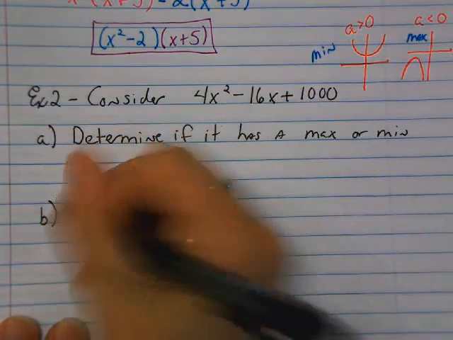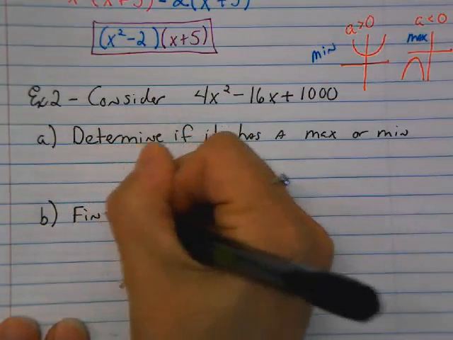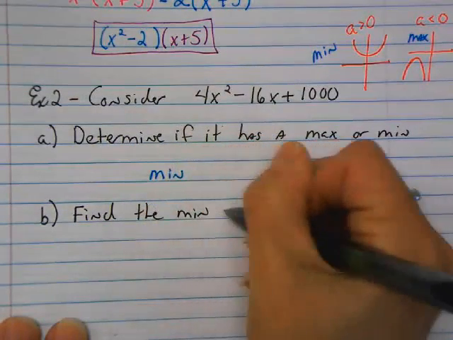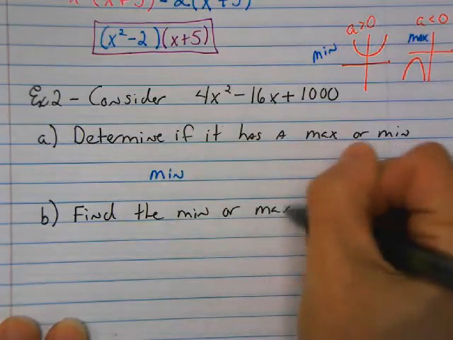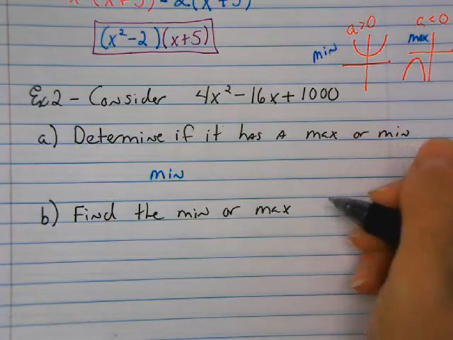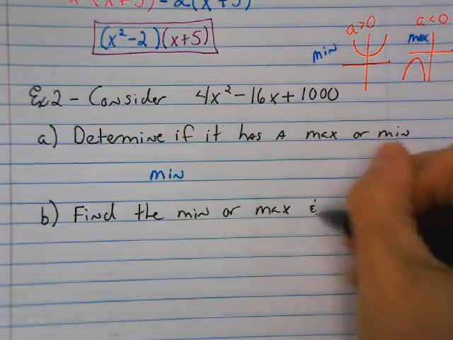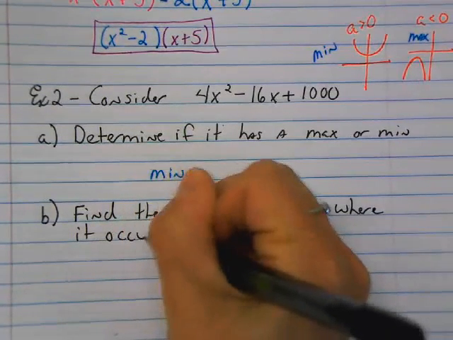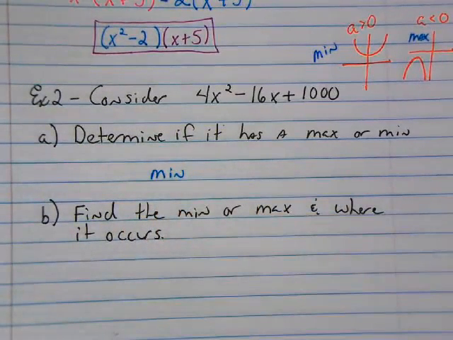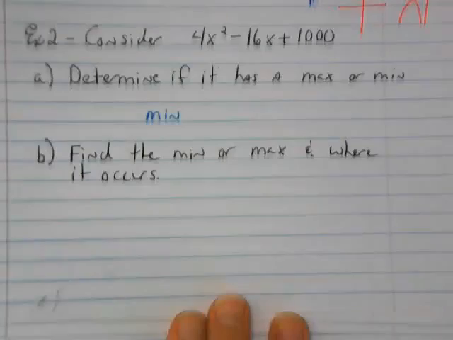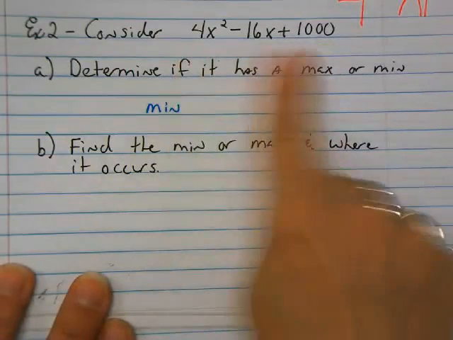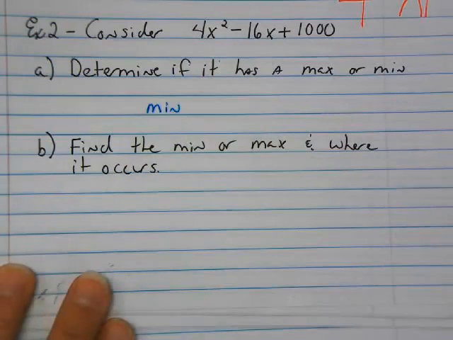Alright, second thing I want you to do is find the min or max and where it occurs. Okay, again, we're going to try to do this without graphing it, because if you try to graph this quadratic equation, this is a huge equation. You're going to have to really alter your screen on your calculator to be able to see it.